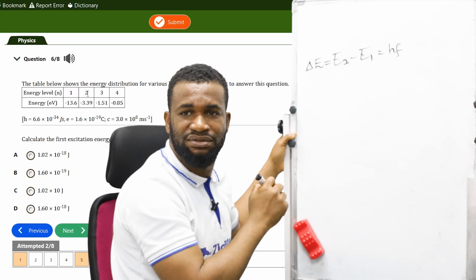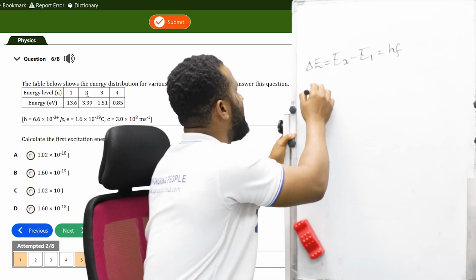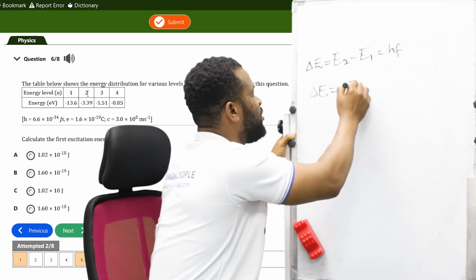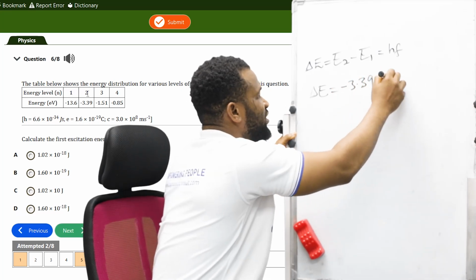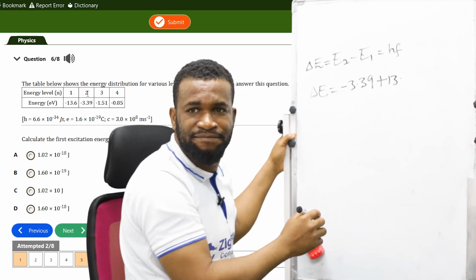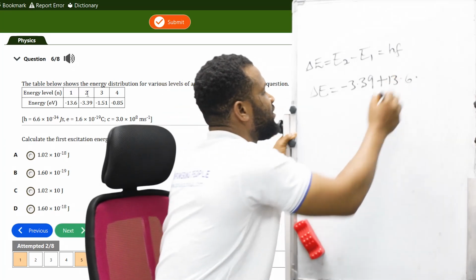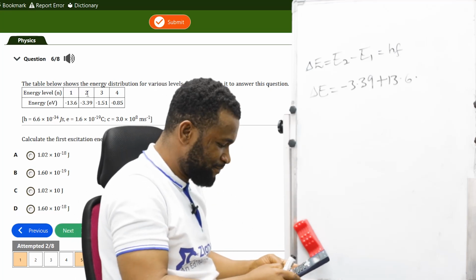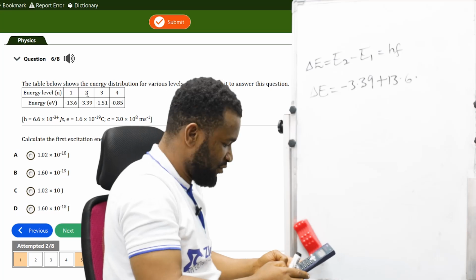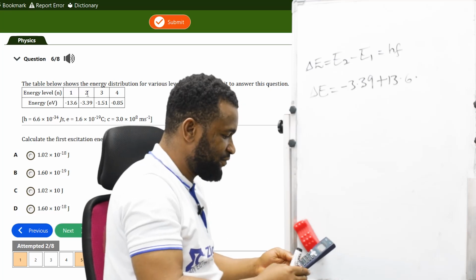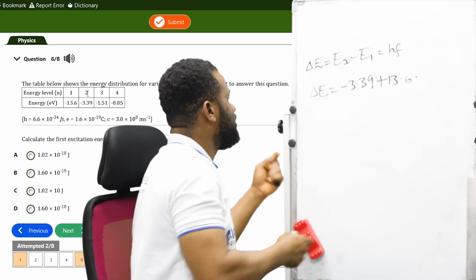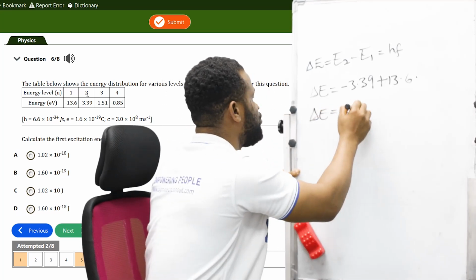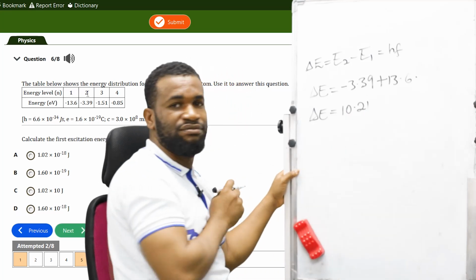So E2 is given as minus 3.39, then plus 13.6. So we are going to have 13.6 minus 3.39. So our energy change is going to be 10.21 joules.